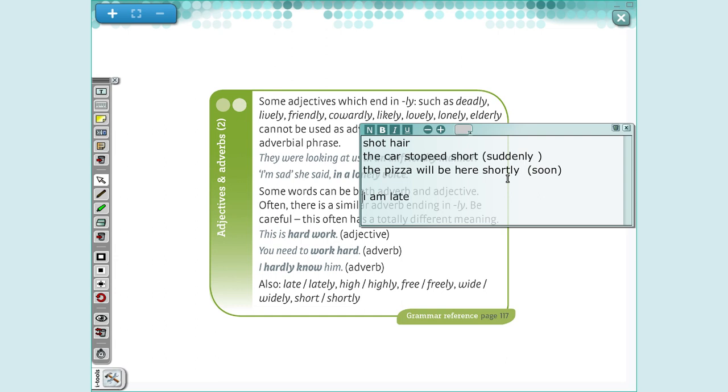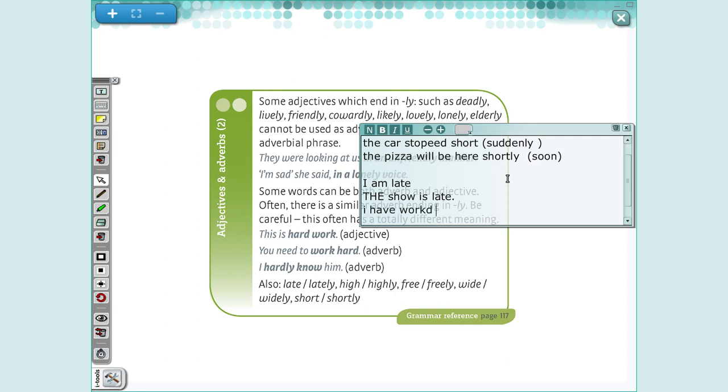Adjective is describing me. The show is late. It's an adverb of time. And here I have worked hard lately.